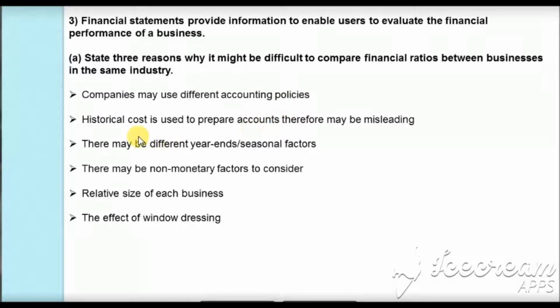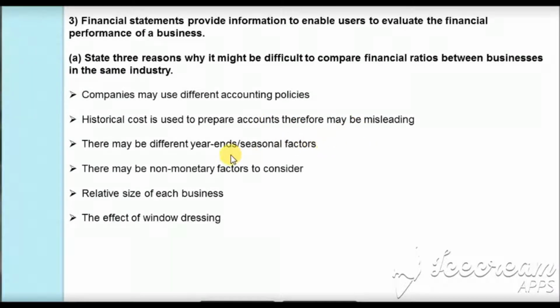Then next, we use the historic cost when we prepare the accounts. What is this historic cost? This is the cost of purchasing the non-current assets plus installation charges of the non-current assets. Suppose of the two companies which we are comparing, company A purchased its assets 10 years back and company B purchased its assets just 2 years back. So when we compare two such firms, the information which we get may be misleading.